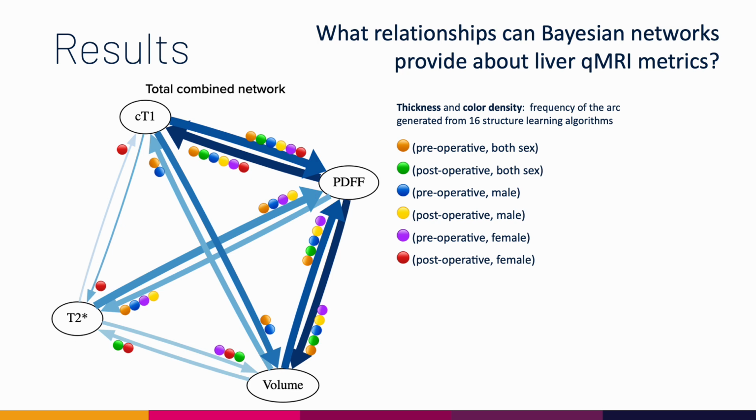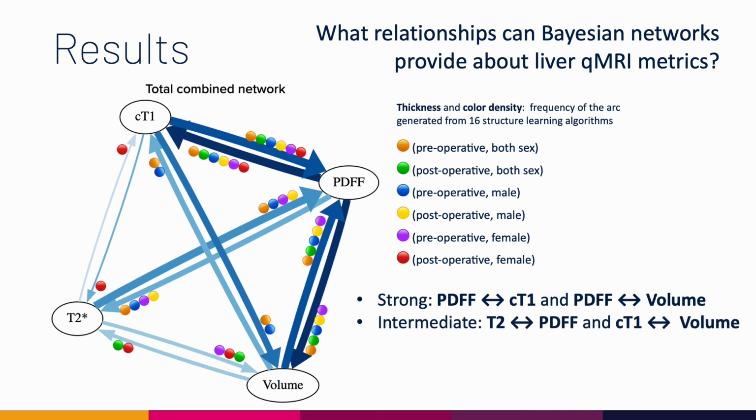We then look at the combined network. Here in the combined network, we combined datasets that differed in time point and sex. And the thickness and color density of the network represent the frequency of the arc generated from the 60 different structure learning algorithms. So we've seen that there's a strong relationship between CT1 and PDFF and between PDFF and liver volume, and they are generated in 6 different datasets and in 5 different datasets respectively.